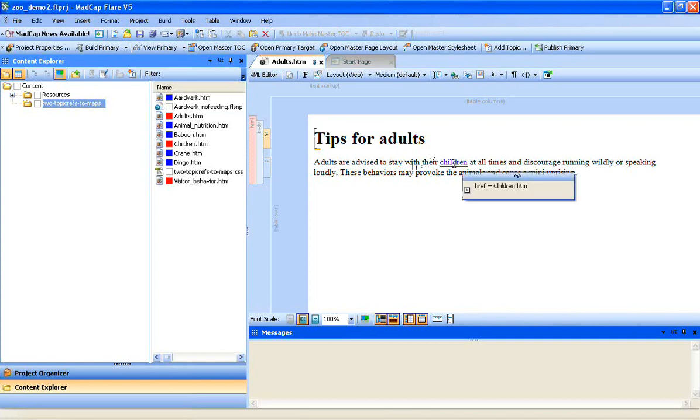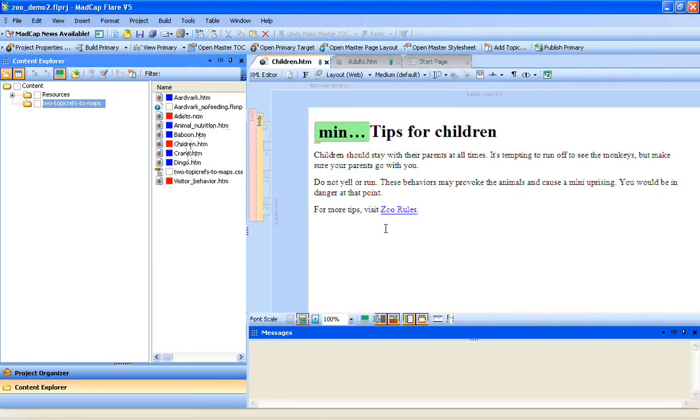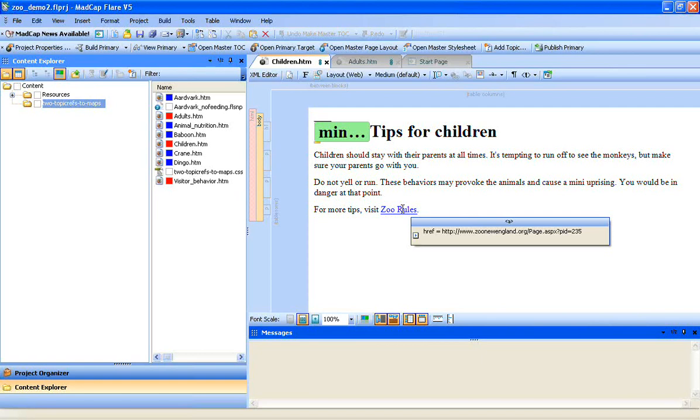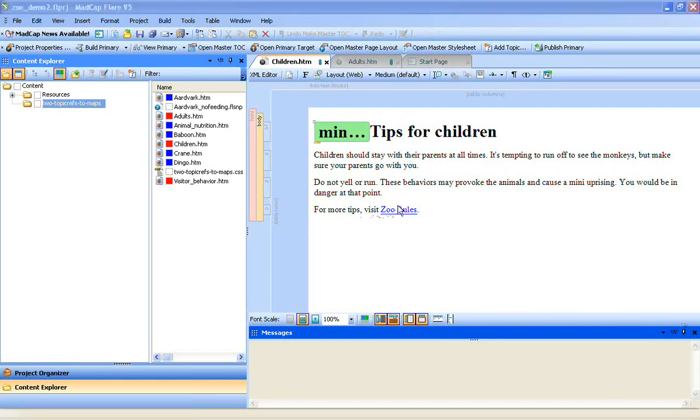All right, so let's take a look here at a couple of other things. I have a file here called adults. Adults are advised to stay with their children at all times. Inside children, we do have an href over to children.htm, which was something like children.xml. Those hrefs are going to work just fine. So they are, in fact, rendered correctly and will come out as links, and they will work, and it started out as a link over on the DITA side. The children file has, for more tips, visit Zoo Rules.